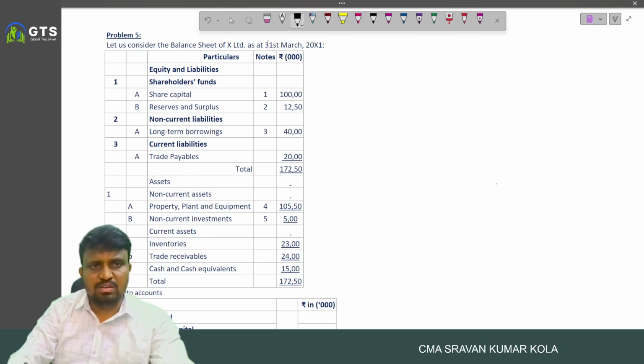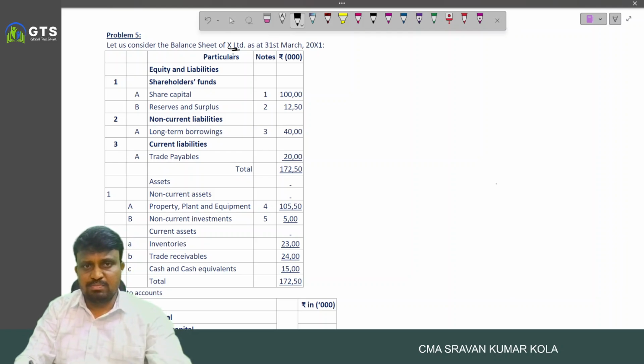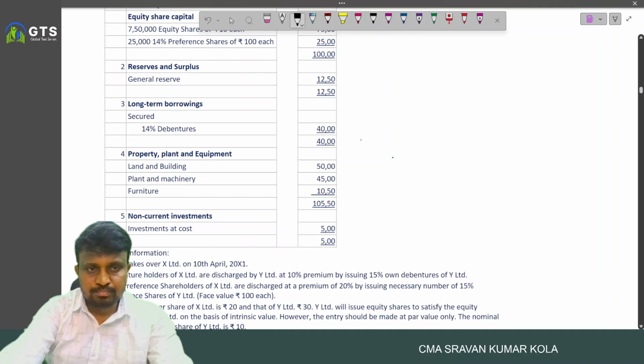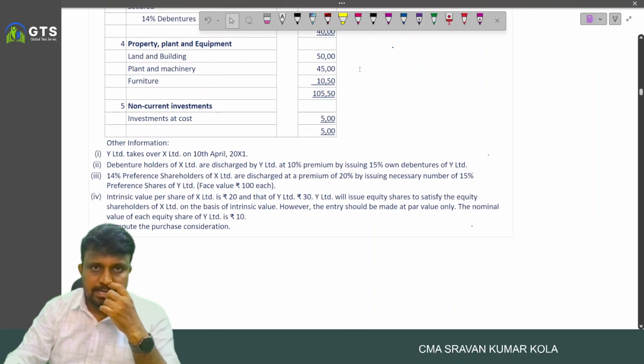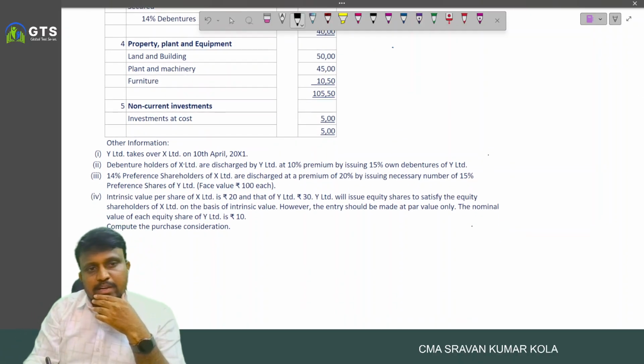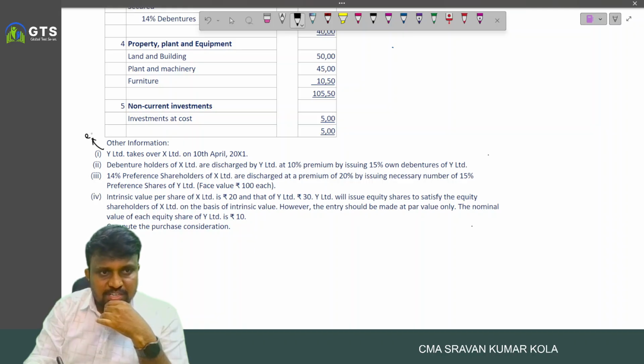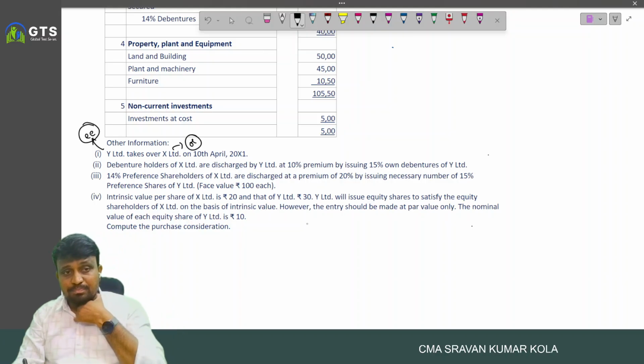Coming to the next one. The balance sheet of Excel Limited was given, along with the notes to accounts. And here are the PC details. Y Limited takes over Excel Limited, which means Y Limited is the transferee company and Excel Limited is the transferor company.